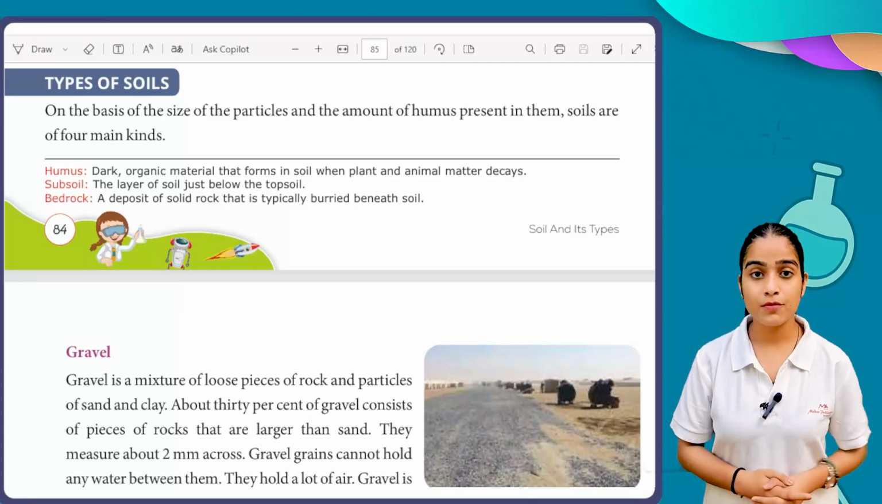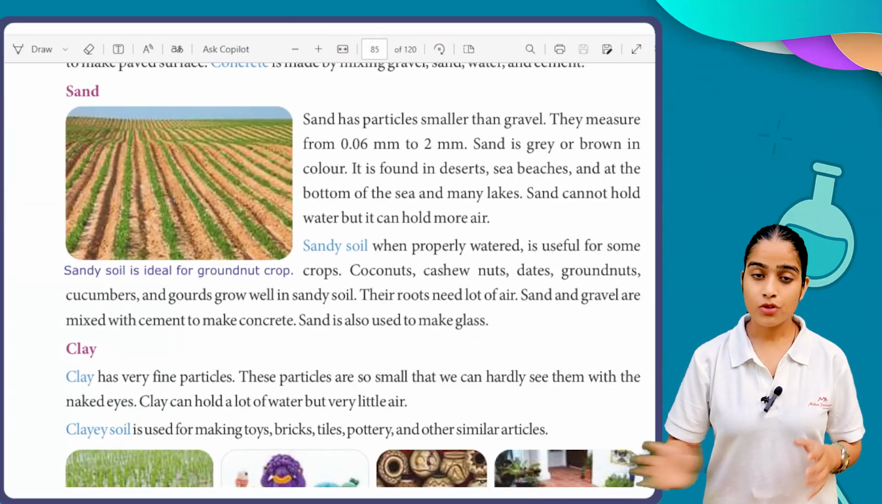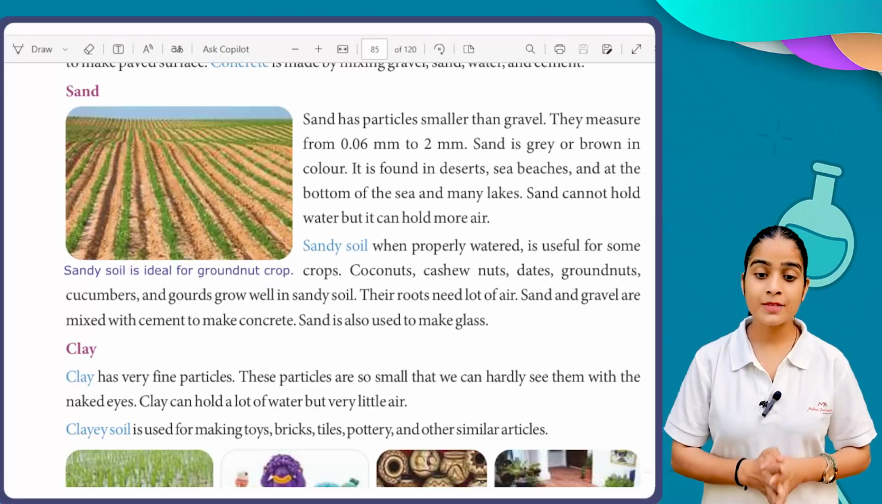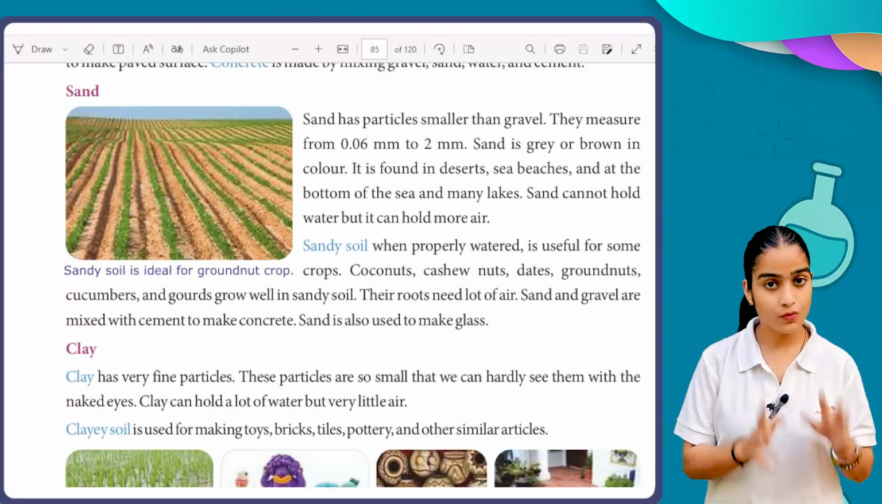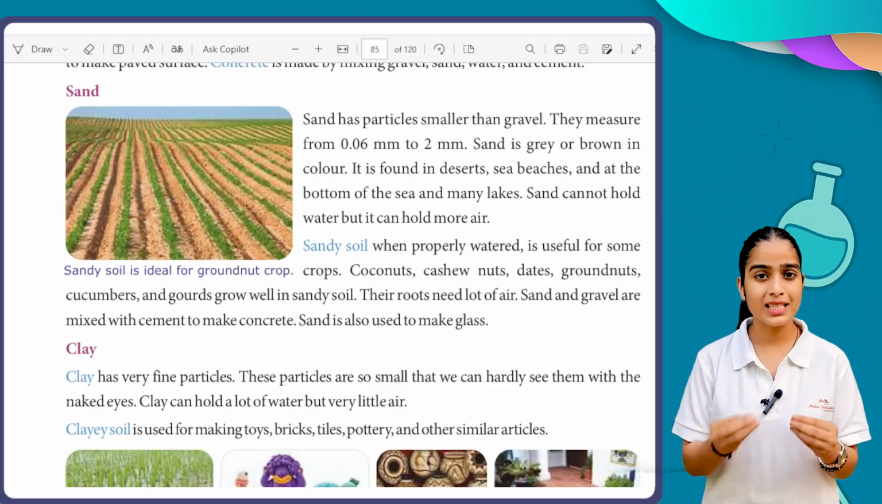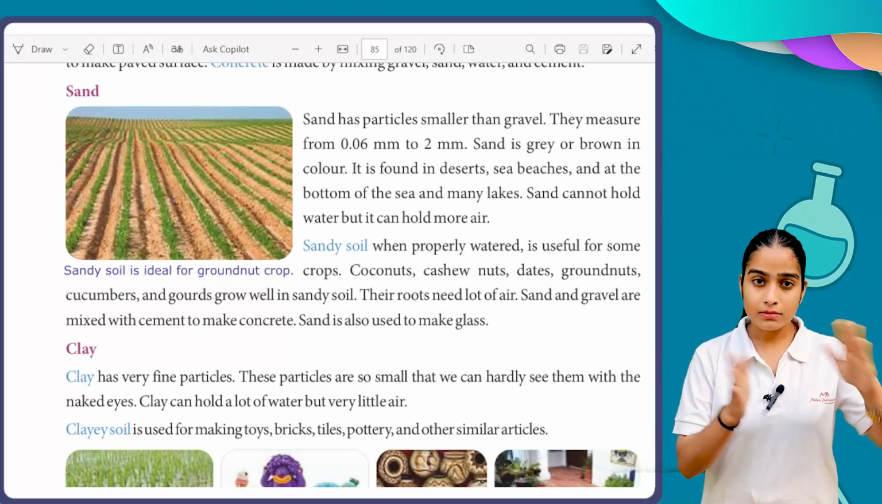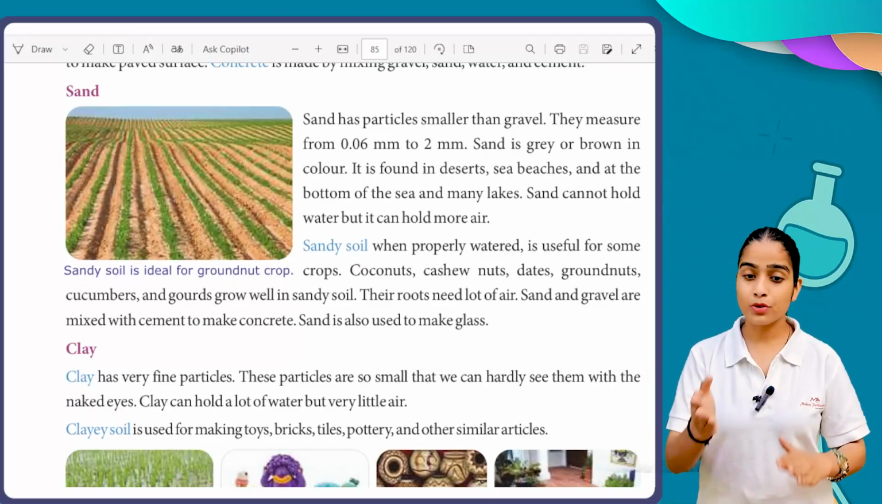The next type of soil we have is sand. Sand has particles smaller than gravel. So the first point is that the size of the particles of sand is smaller as compared to gravel.